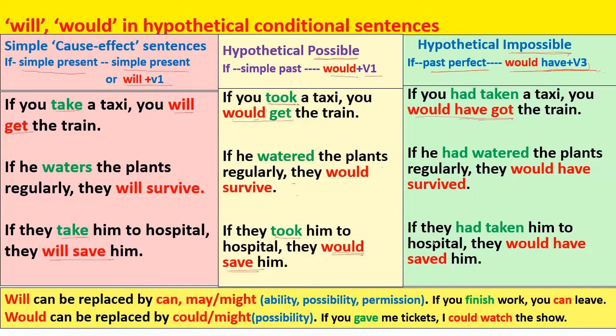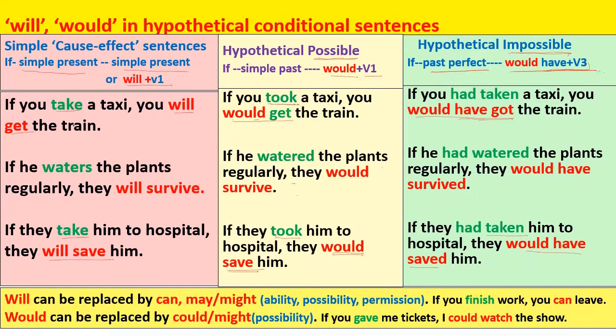Now if we change this sentence into the third type, it will be: if they had taken him to hospital, they would have saved him. The patient is already dead or he could not be saved. If they had taken him to hospital, this is an imaginary condition of the past. That if they had taken him to hospital, they would have saved him. यदि उसको वो हॉस्पिटल ले गए होते तो वो उसको बचा चुके होते. But now the situation is not in your control. Now you cannot do anything. So he cannot be saved. The patient cannot be saved.